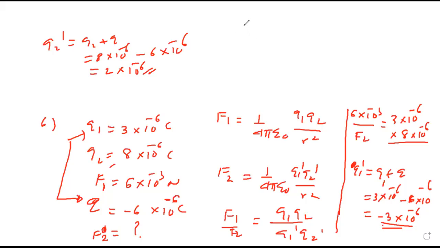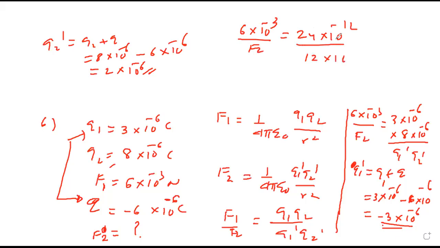Magnitude, let us check. So 6 into 10 raised to minus 3 upon F2 equals Q1 dash Q2 dash. 3 8s are 24 into 10 raised to minus 12. 3 into 6 is 12 into 10 raised to minus 12. Cancel. 12 2s are 24. So F2 will be 3 into 10 raised to minus 3 Newton. But attraction, because for Q1 dash and Q2 dash, one is positive and the other is negative. Yes, clear?